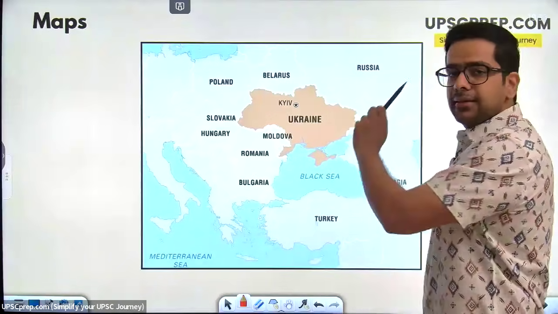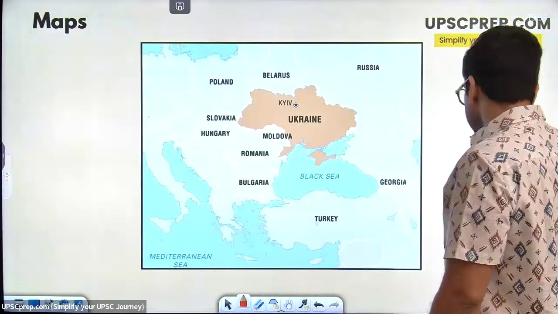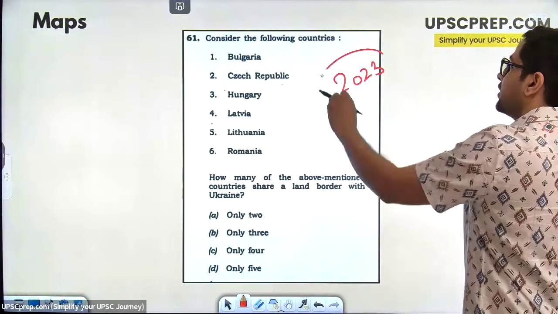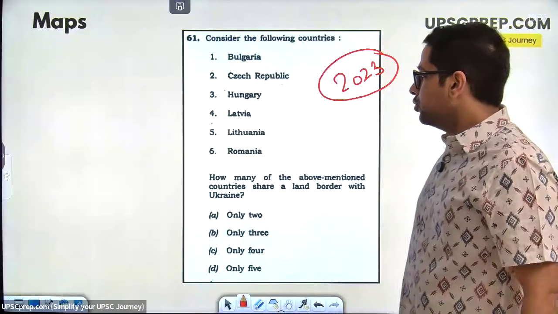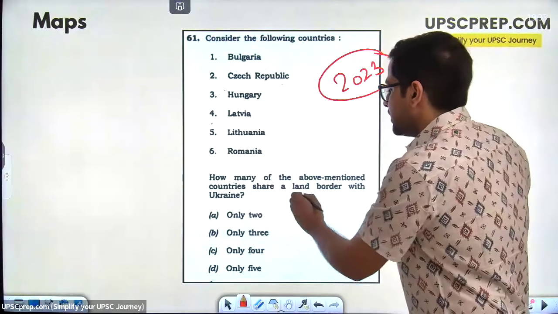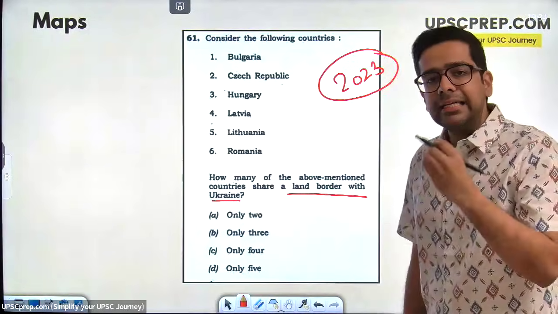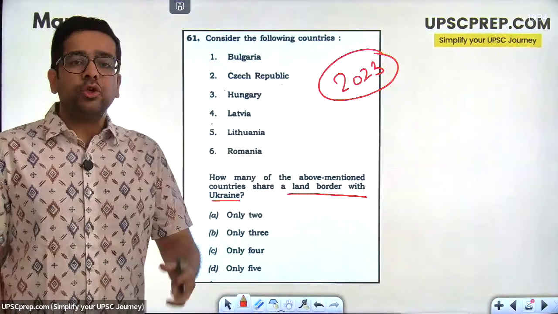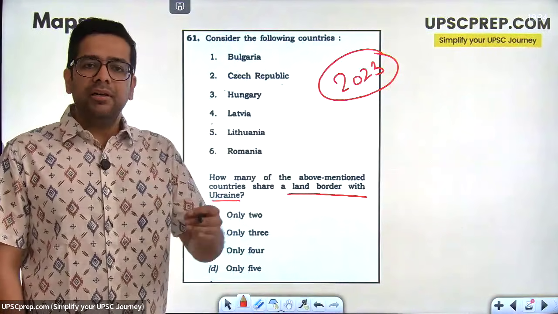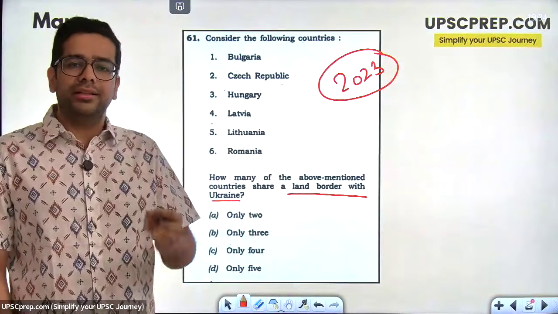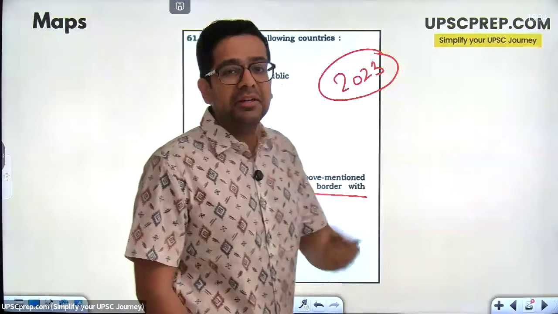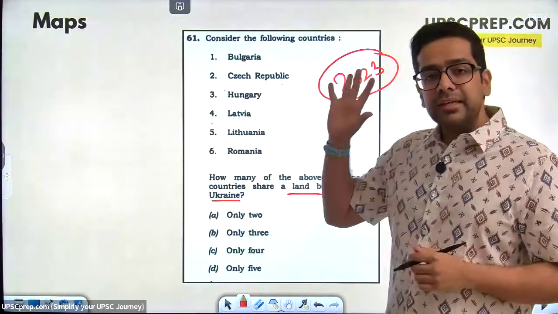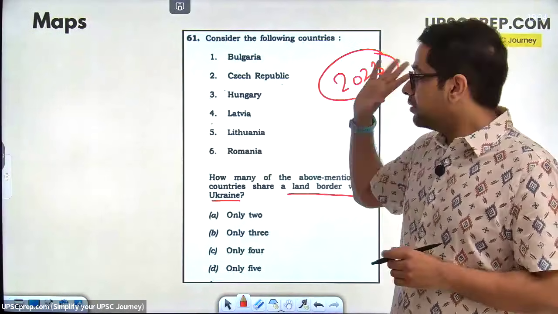This is the map of Ukraine, neighbors of Ukraine. I think this is a question from 2023 prelims. The Russia-Ukraine conflict started in 2022. How many of the above mentioned countries share a land border with Ukraine? Any time that there is a conflict that is in news, be assured, I'm not just saying probability, I'm saying be sure that there will be a question related to that in prelims. If not this year, definitely next year. 2022 Russia-Ukraine conflict started. 2023 prelims there is a question.